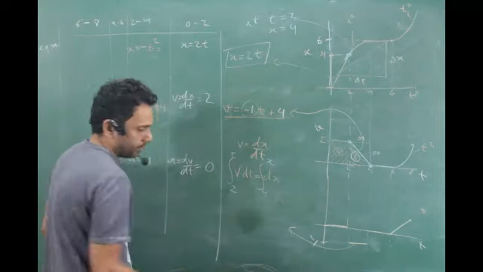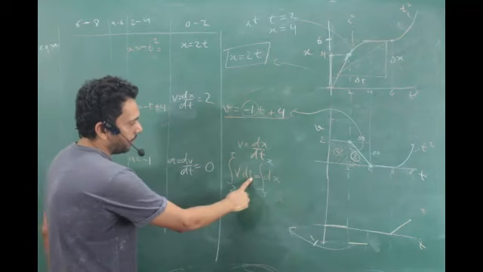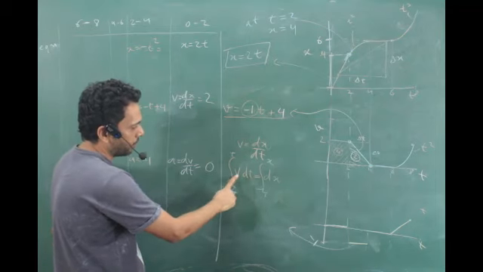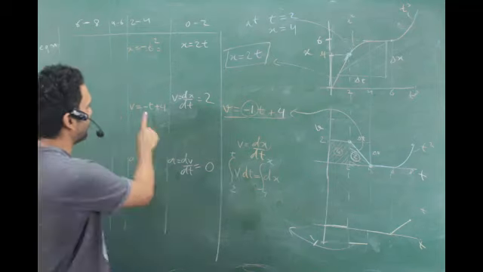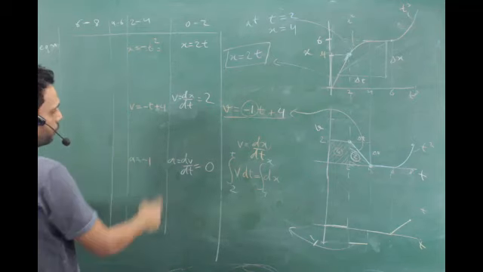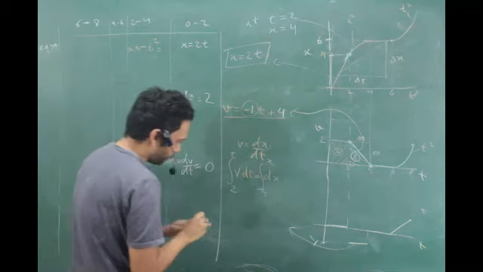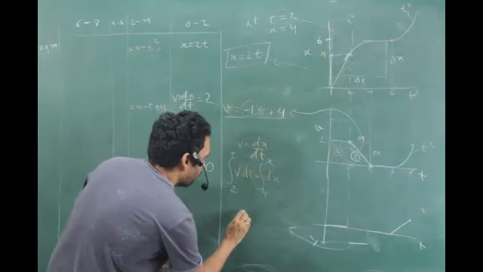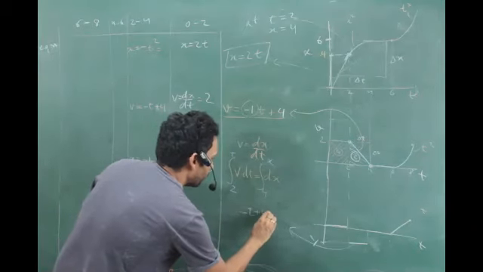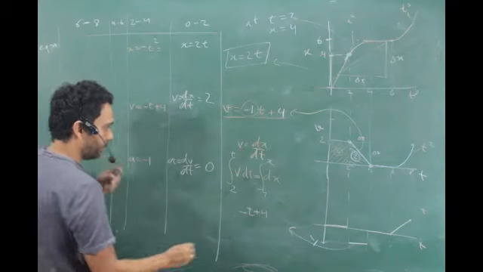But this is dt. So what to do? Either write t in terms of v or write v in terms of t, which is easier. v in terms of t, what is that? Minus t plus 4. So I'll write that. Minus t plus 4. Got it?